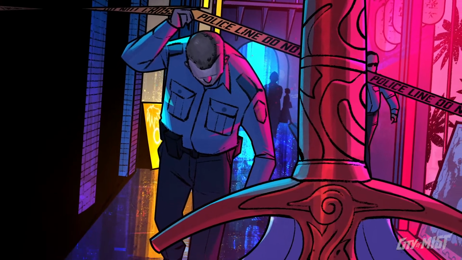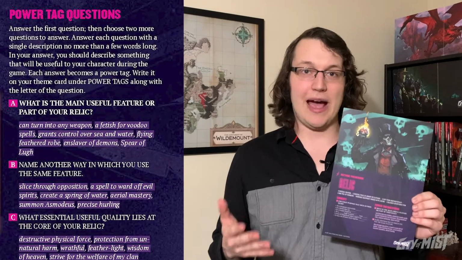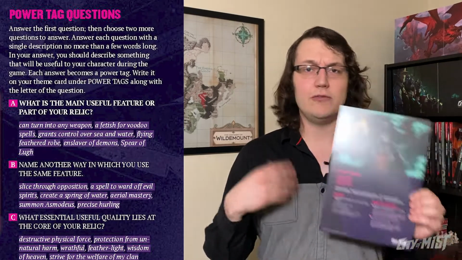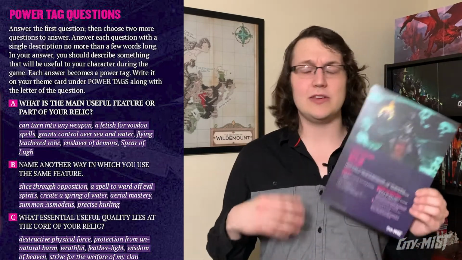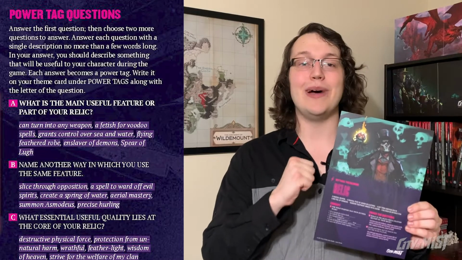Innate powers are cool, but who hasn't thought of wielding a magic sword? The Relic theme book represents a magical item, which can be an object of legend like Excalibur, or an item that channels a legend, like the skull of necromancer Baron Samedi. Since relics can be created for many purposes, this theme book is written to be flexible with the abilities you can create. Answering the Relic power tag questions can result in powers that resemble those from other theme books, whether they're divinatory, offensive, defensive, etc., but the questions also help you explore what your magic item is all about.